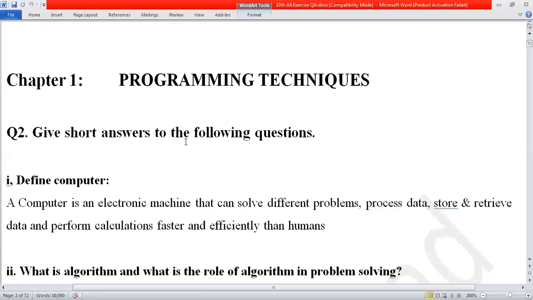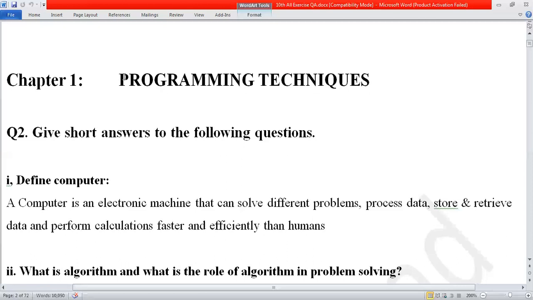Let me explain about the 10th class syllabus. Over here, you will study the first chapter, which belongs to programming techniques. From the second chapter onward, you will see there is C language, which is a totally practical class. So over here, this is the programming techniques.